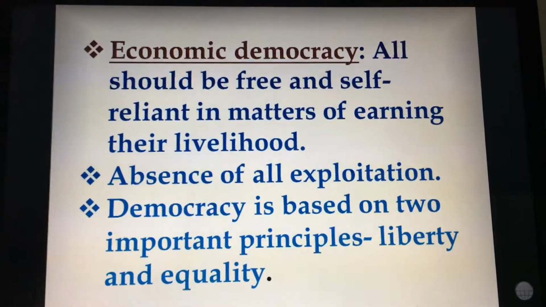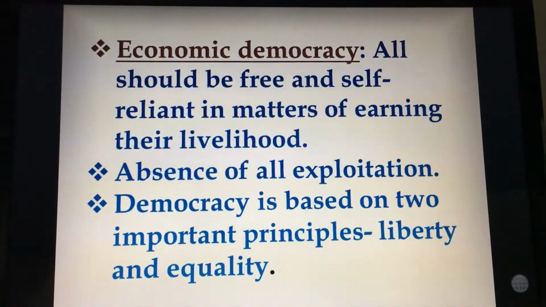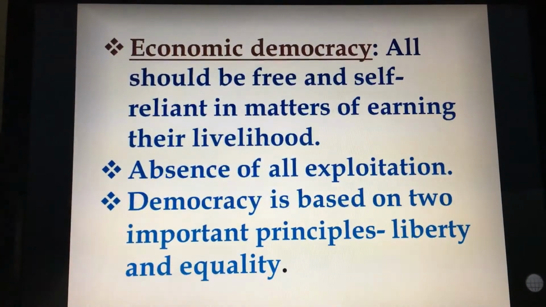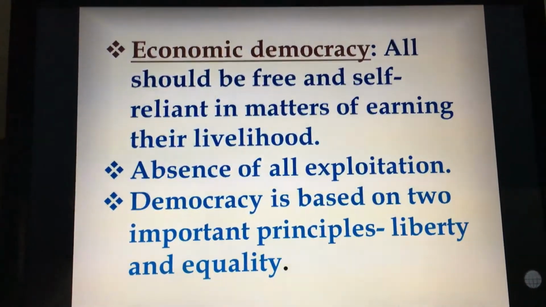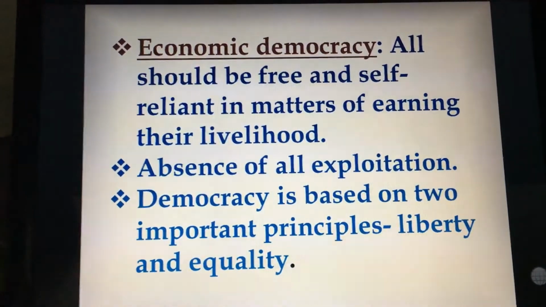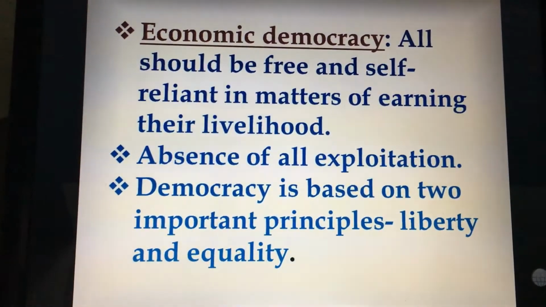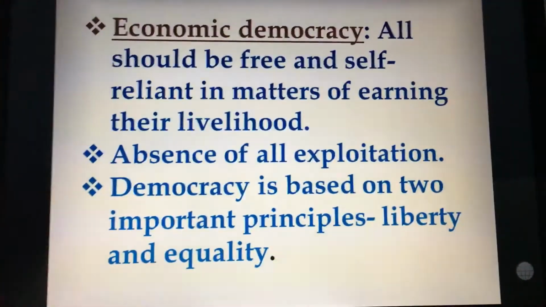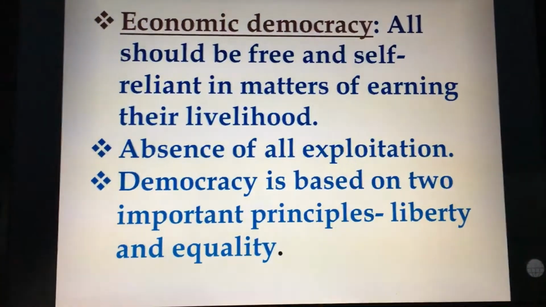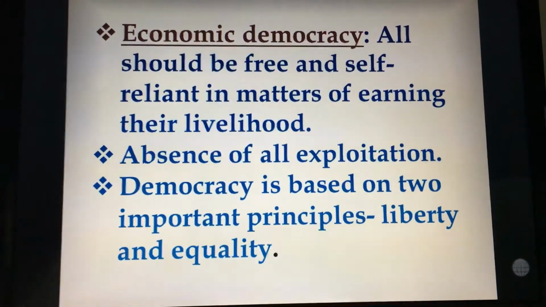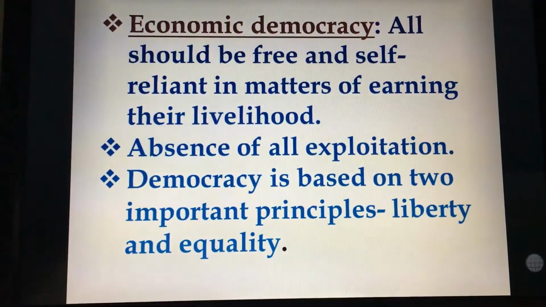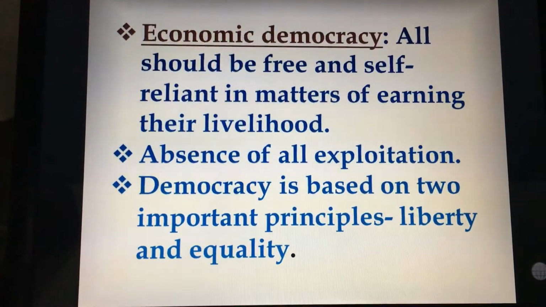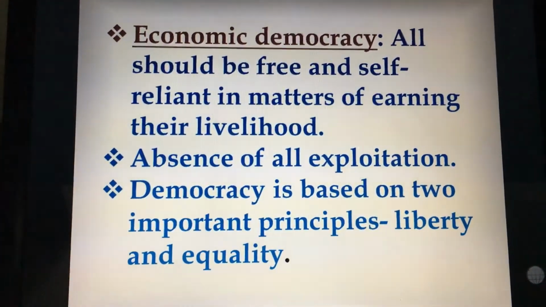Moving further is economic democracy, meaning all should be free and self-reliant in matters of earning their livelihood. All have the same earnings if they have the same qualification, so the wages are given on equal qualification. There is absence of all types of exploitation in democracy. Democracy is also based on two important principles: the one is liberty and the other one is equality. This means democracy is meaningful only if the citizens are socially equal and economically free.